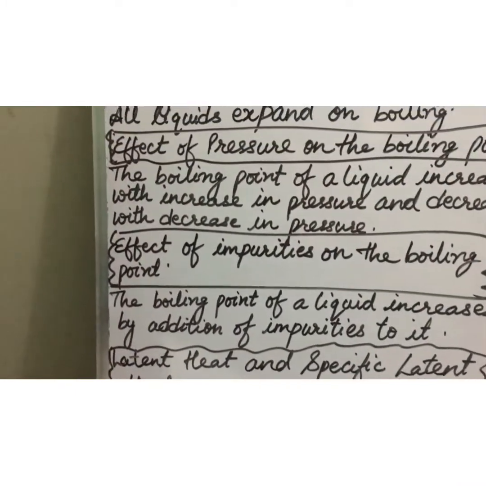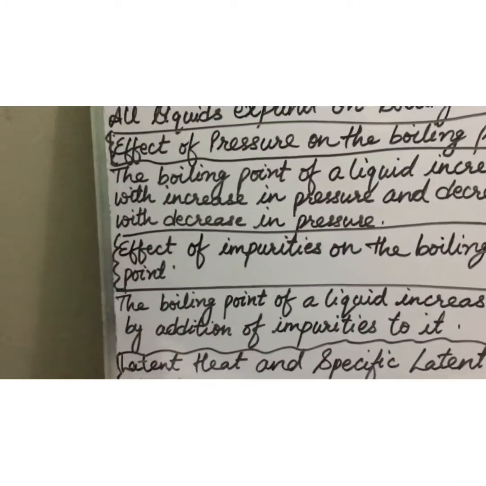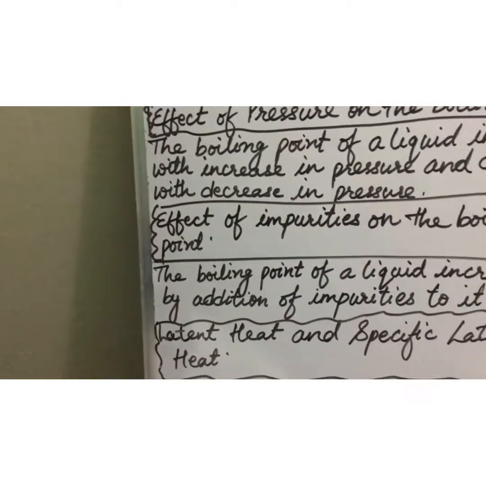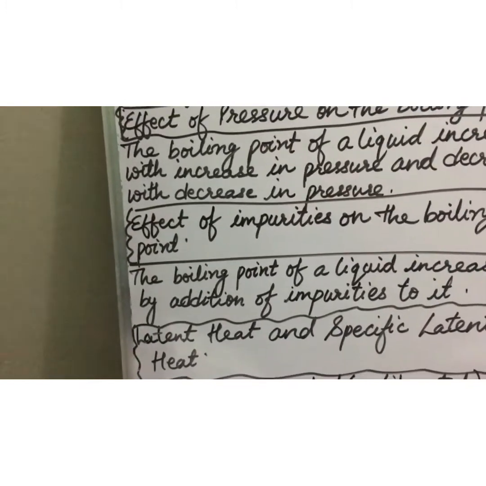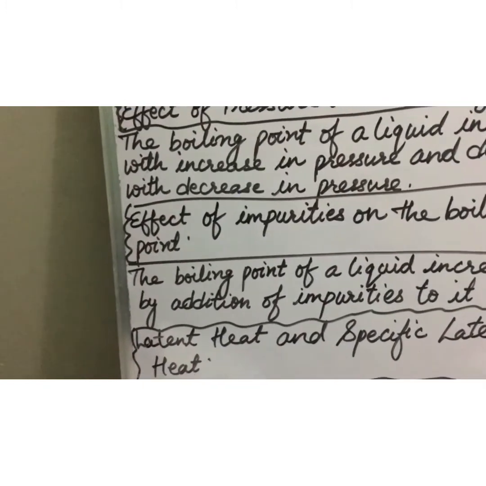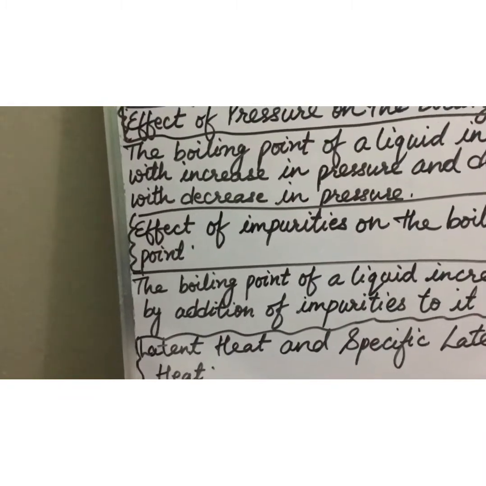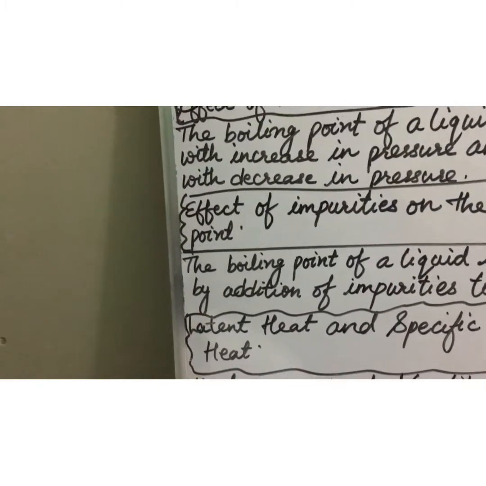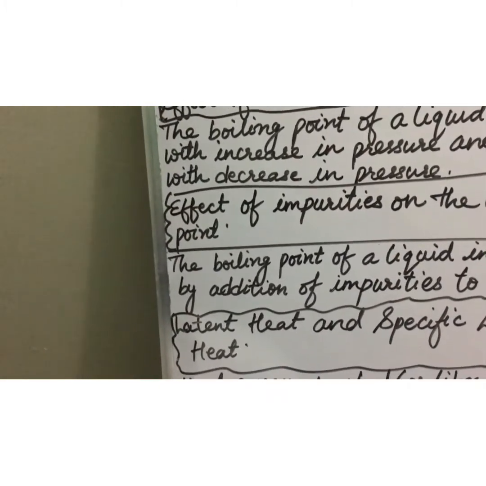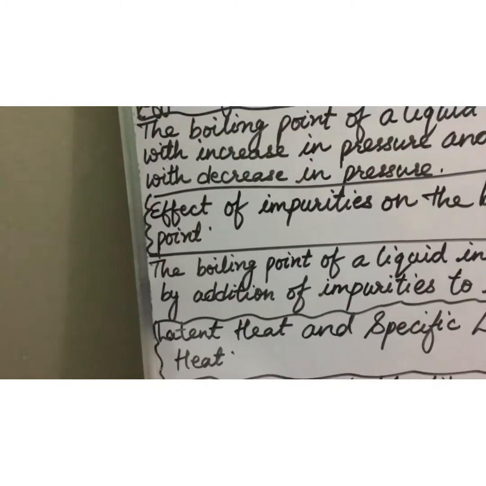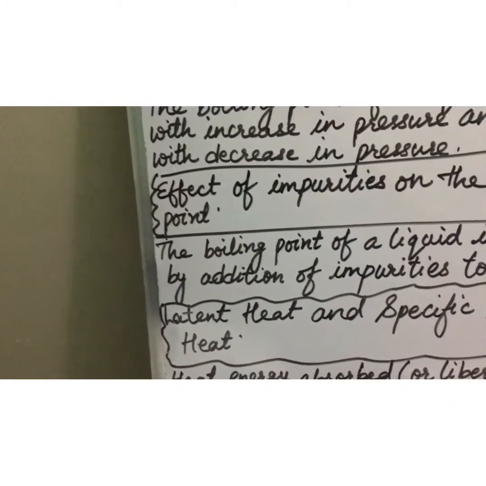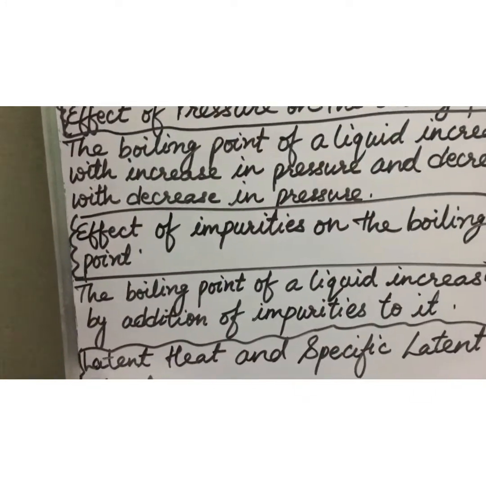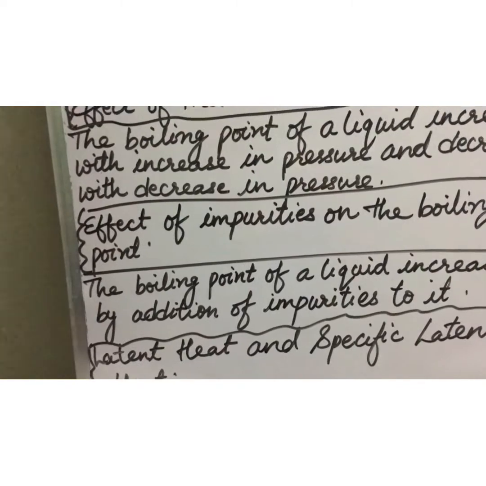Instead of boiling at 100 degrees Celsius, the water inside the pressure cooker boils at 120 degrees Celsius to 125 degrees Celsius due to increase in pressure. That's the main reason why cooking of vegetables, etc. becomes much easier and faster in a pressure cooker. Why? Because they get sufficient heat energy before the water boils. The boiling point of water increases and the vegetables or the pulses get more heat before the water actually starts boiling.